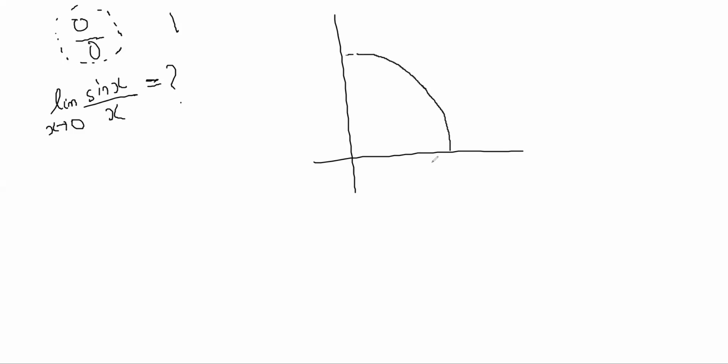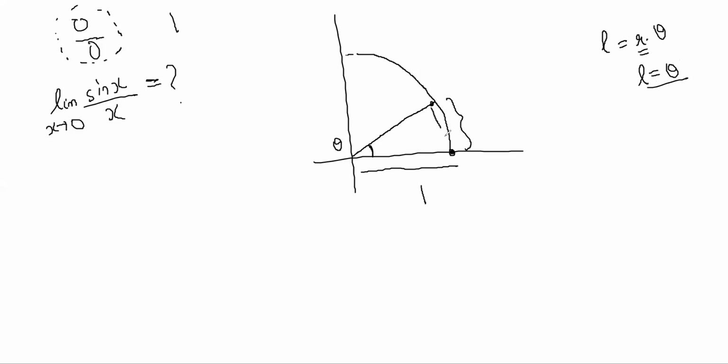There is a circle, suppose. This circle has radius of 1, and angles are measured in radian. So this angle is theta, suppose. If angles are measured in radian, you have L, length of the arc, is equal to R into theta. Radius is 1, so L will be equal to theta.